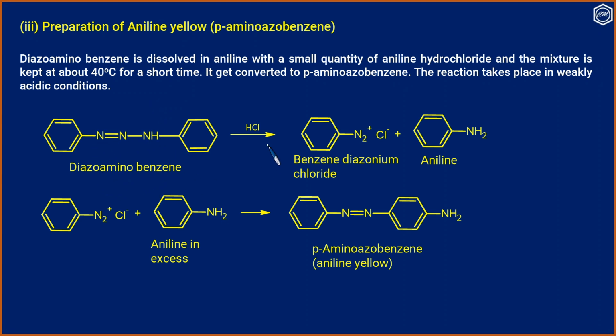Diazoaminobenzene, HCl, we get benzene diazonium chloride and aniline. And we add some more aniline. Aniline is used as the solvent. This benzene diazonium chloride and aniline in excess generates para-aminoazobenzene or aniline yellow.